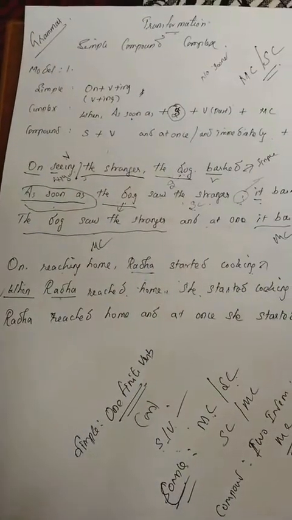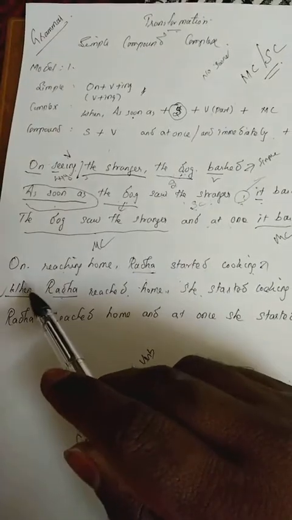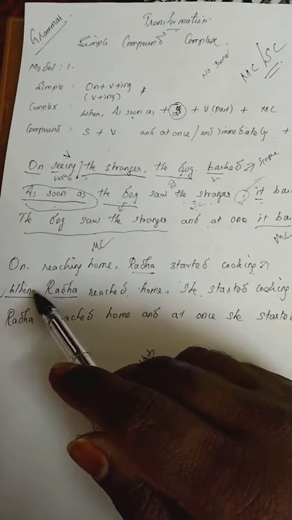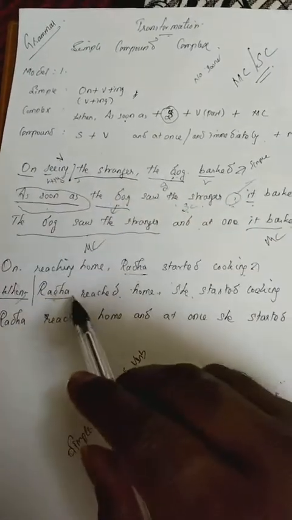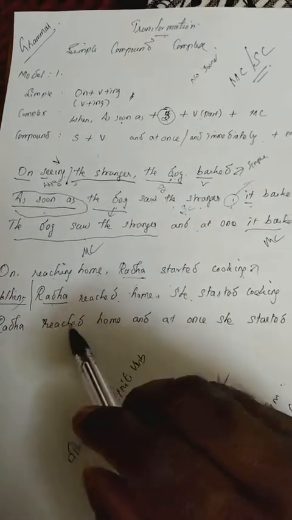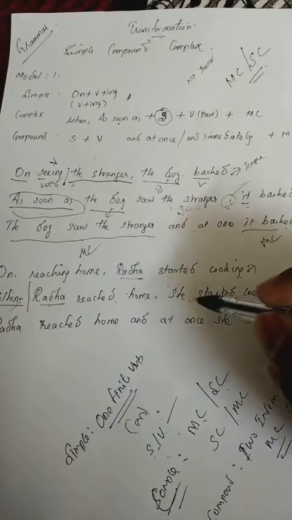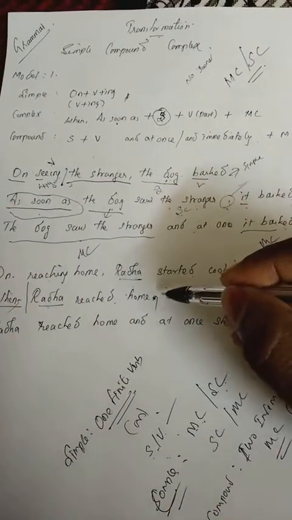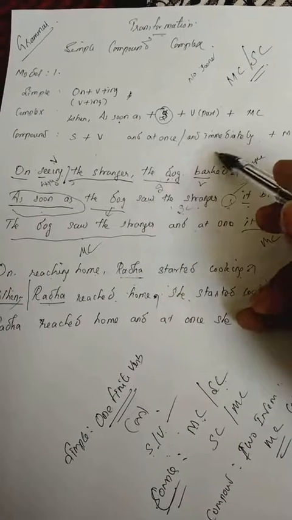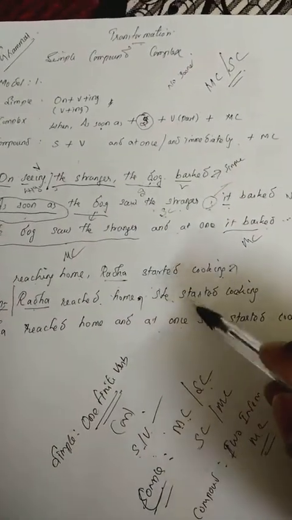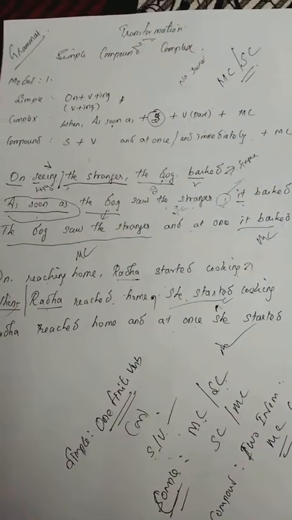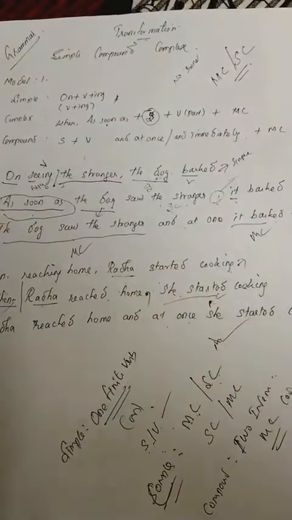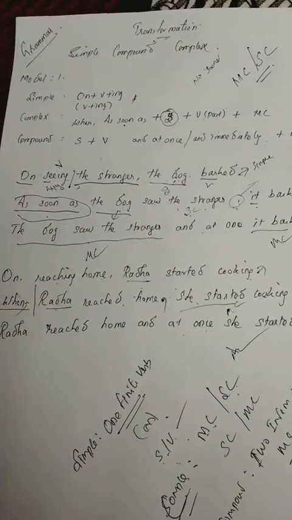What is the procedure to change into compound? When it is the complex, take away the complex, so you have to begin with the subject. So Radha reached home, you just take away the comma. Instead of this comma we have used "and at once" or "and immediately". Use this, "and immediately" or "and at once", and then the main clause as it is. Okay, right? So this is model 1, right my dears? We'll move on to model 2.